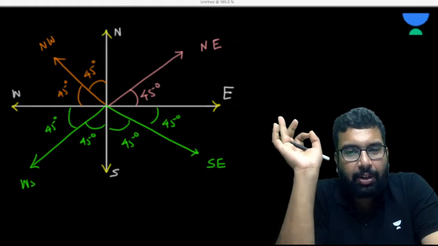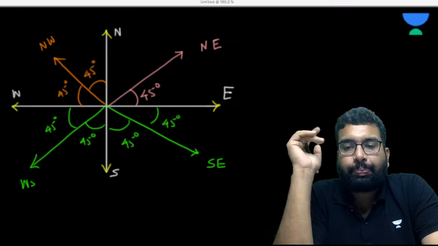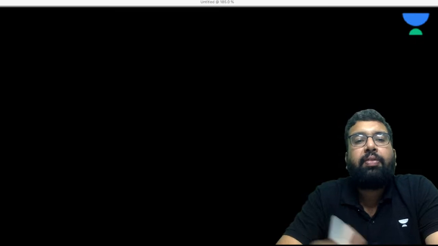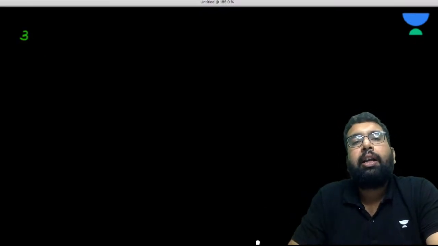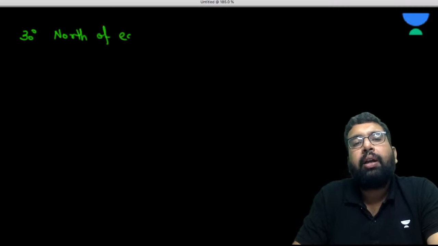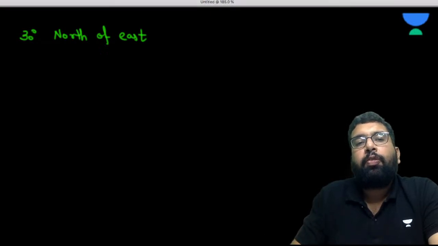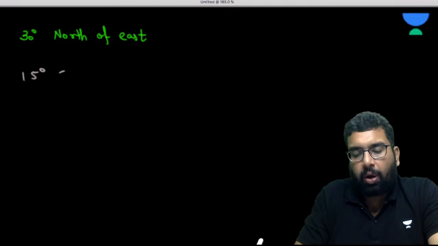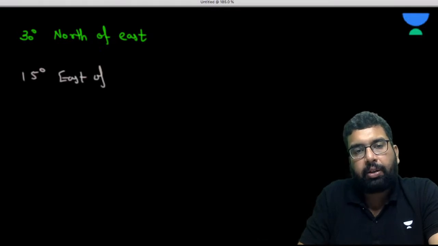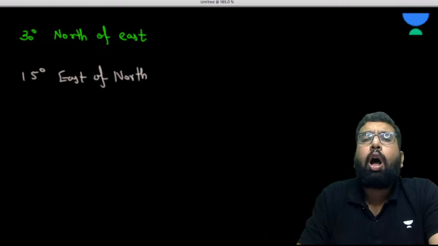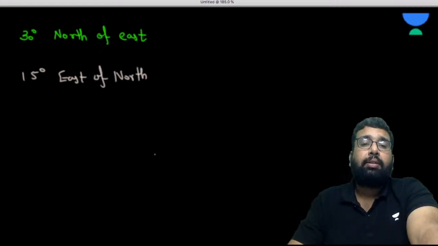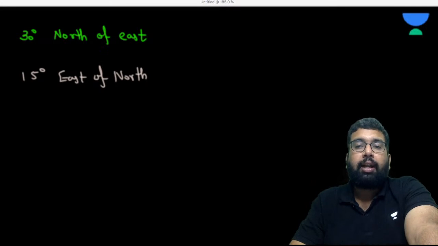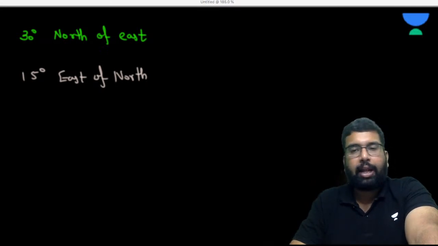This is very simple. Absolutely simple. No problem at all. Now, if I say, guys, that some vector is 30 degree north of east, okay? Or if I say that some vector is, let's suppose, 15 degree east of north, right? East of north. Now, how are you going to show these vectors, how are you going to think of their direction? That is the question.